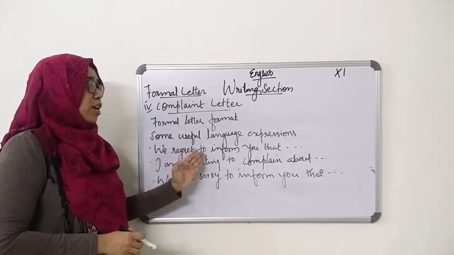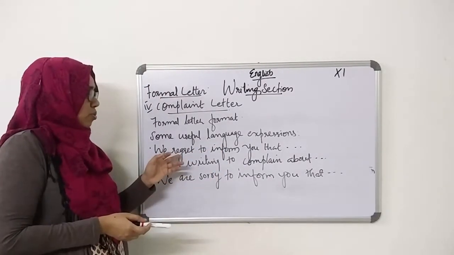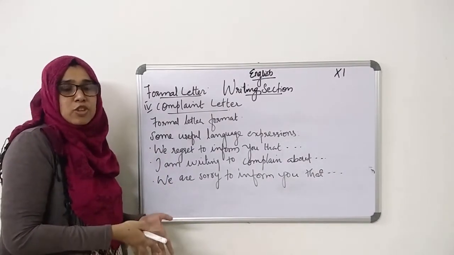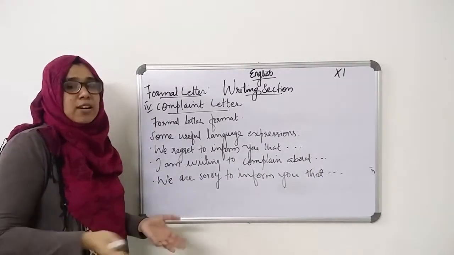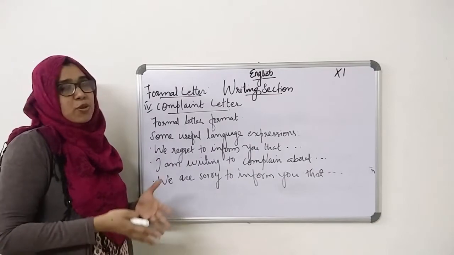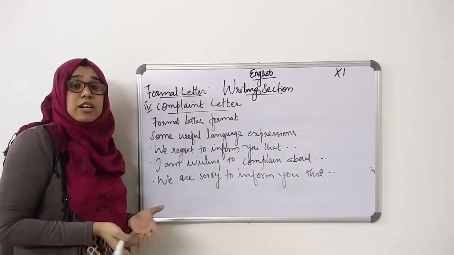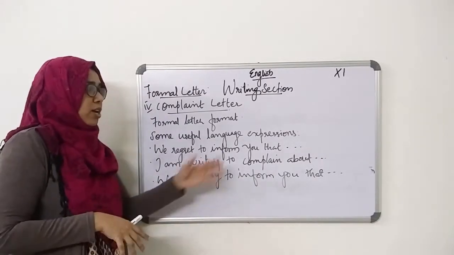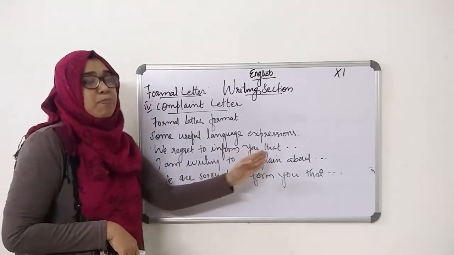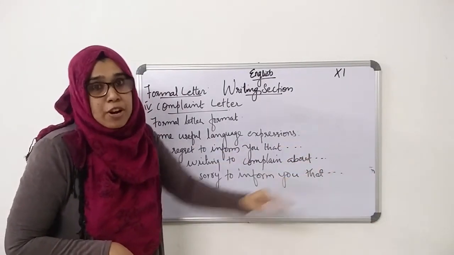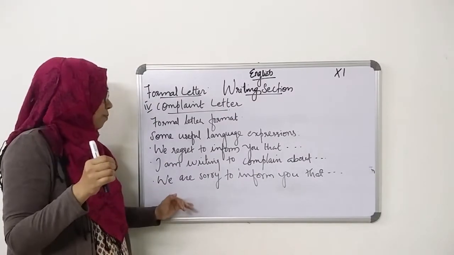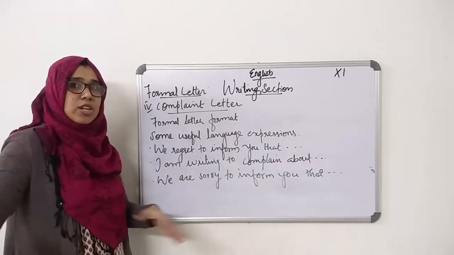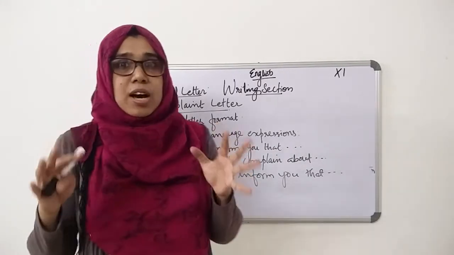See this? "We regret to inform you that." In your letter you can use this sentence if you want. "We regret to inform you that we found a defect in this product." Sometimes it is a TV or a flat, whatever it is, which we just purchased from your shop. You can mention it like that. Or "I am writing to complain about the product which I bought from your shop." Or "We are sorry to inform you that yesterday I bought this product from your shop," and then you can write the details of the product.